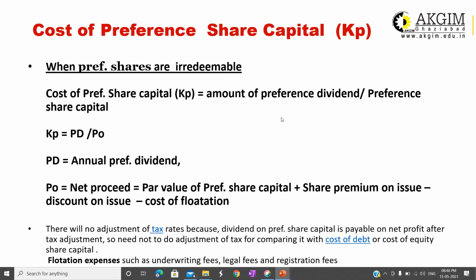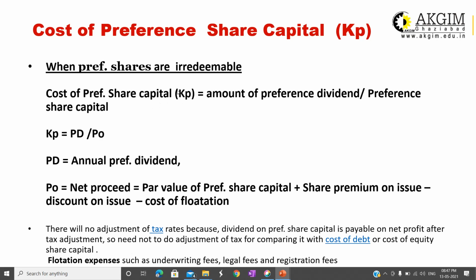Now, how to calculate cost of preference share, KP? Preference shares are very similar to debenture, but there are certain differences too. Preference shares can be redeemable or irredeemable. If a preference share is irredeemable, again the same concept applies: no maturity value will be there, the maturity time will be infinite, and it will never be redeemed.